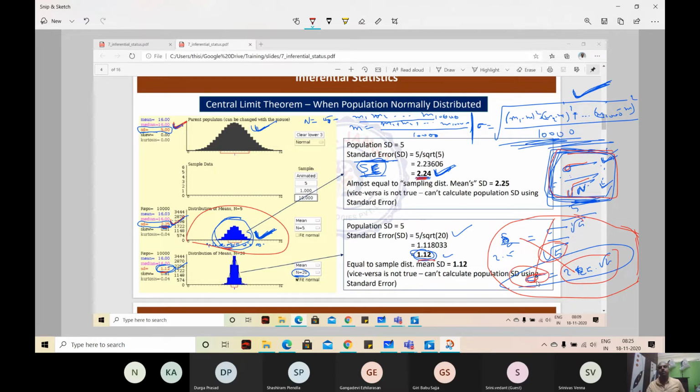What you do in these situations is take a best approximation of the population and try to calculate a standard error. We'll see that example. Your question is very right, and we have an example for that. That is where you call it statistics. Statistics is always not about perfection. It is about what best you can do in a given situation. Mathematics is all about perfection, but statistics is not like that. It is what best you can do.